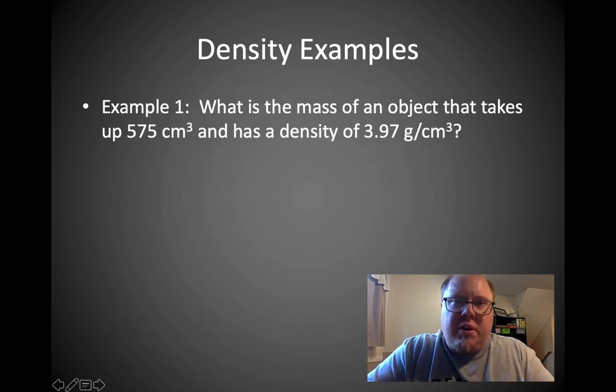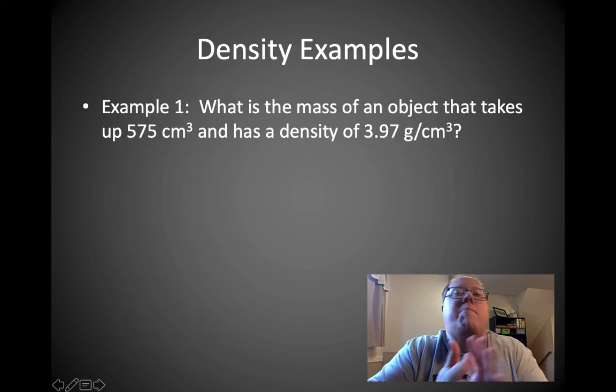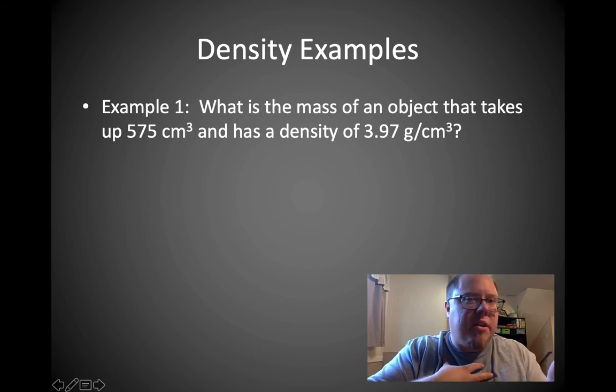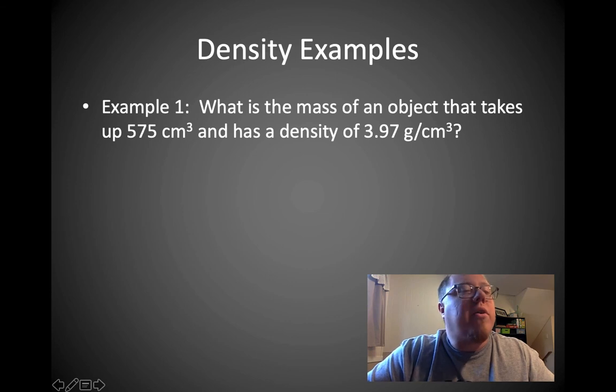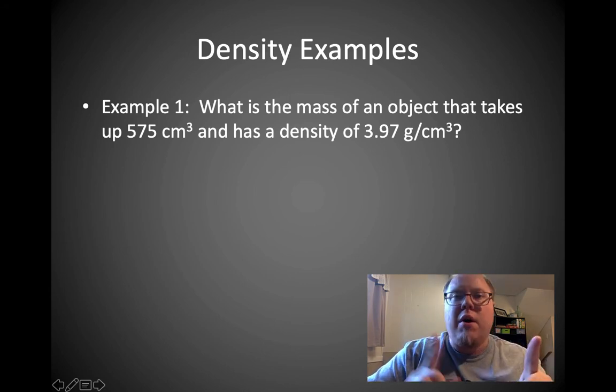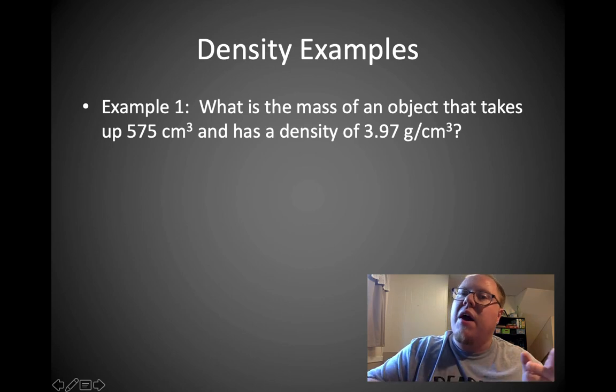Some more examples. You can actually figure out the mass or the volume if you know the density. First example here: what's the mass of an object that takes up 575 centimeters cubed and has a density of 3.97 grams per centimeter cubed? So I know the density and I know the volume. What's the mass? I can find the thing I don't know.